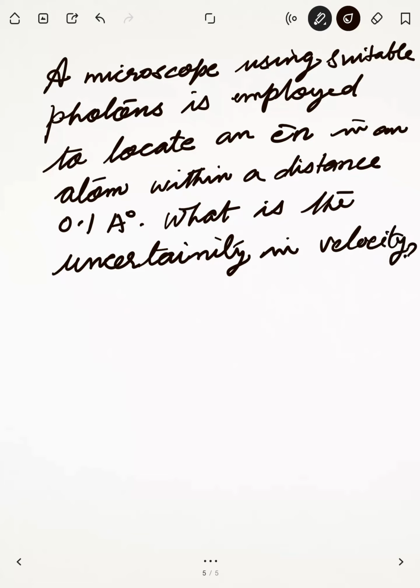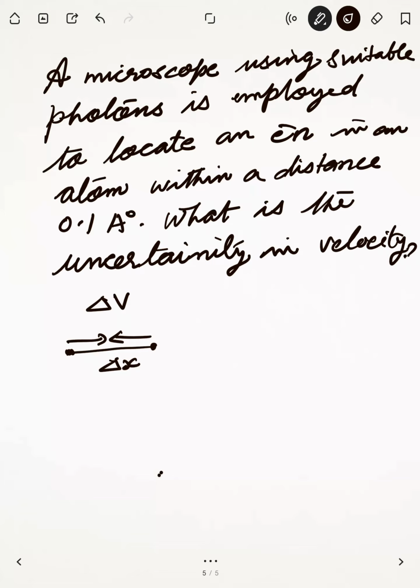So what we have to calculate is delta v. Delta x is given, meaning to find the electron, in this gap, that is delta x, this is the uncertainty. We are trying to reduce the distance, meaning we have to locate this electron properly. We are concentrating on the position of the electron.